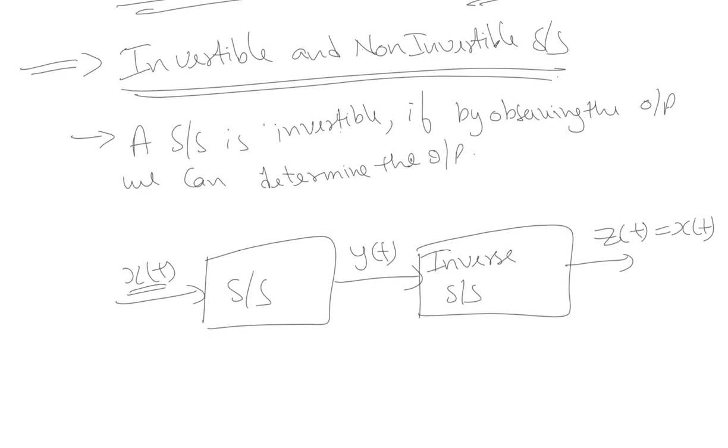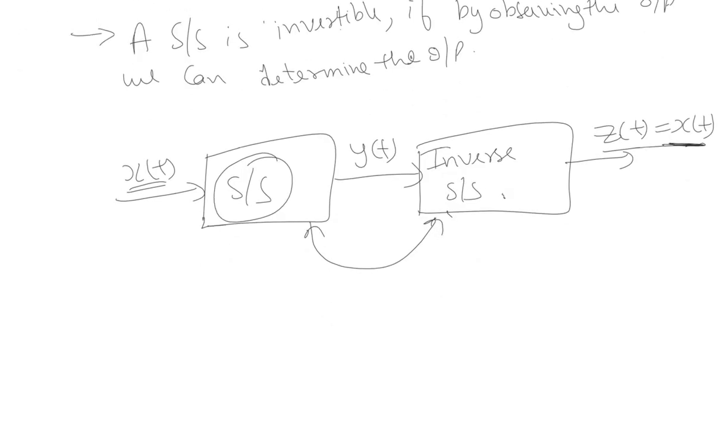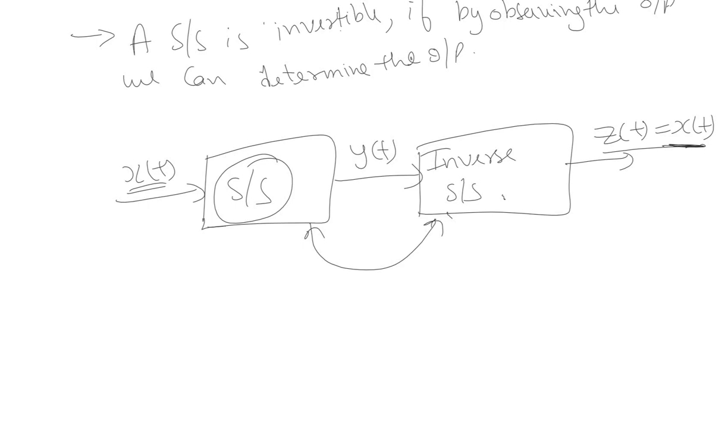So such a system whose inverse is possible is known as invertible system, so that when it is cascaded with its inverse system, the output is the same input signal. Or in other words, the inverse system undoes what the given system has already done with the input signal x of t.